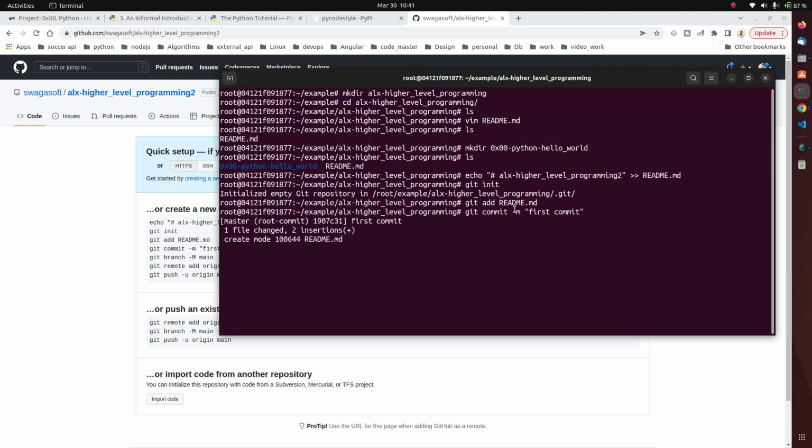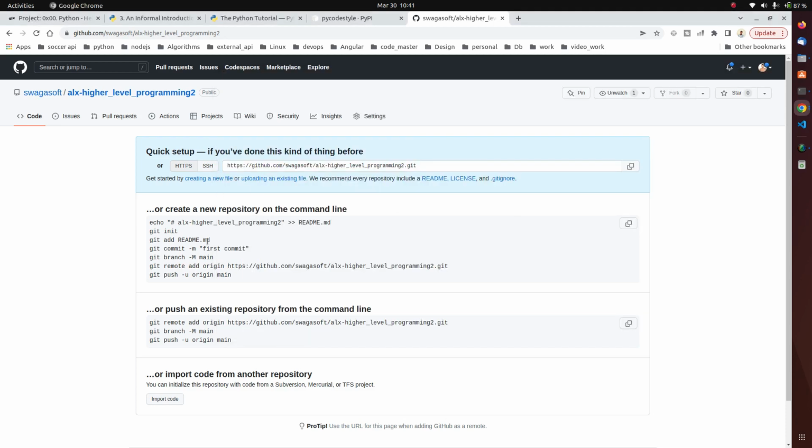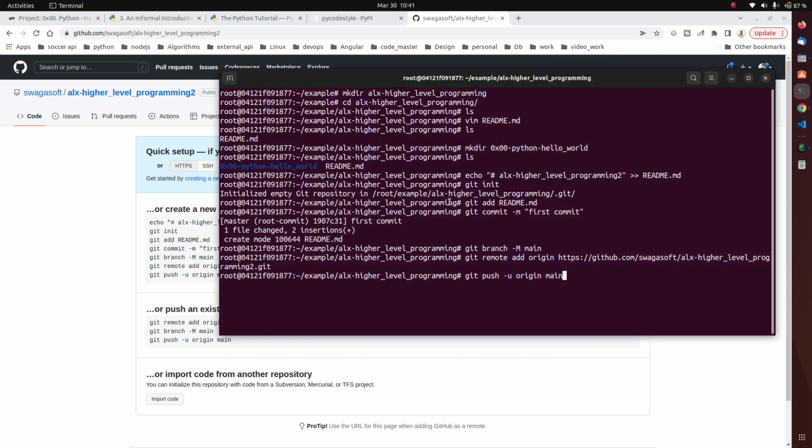So if I click paste, you can see it's going to run all these commands. It's going to do add, readme, commit, branch, and it's going to push. You're going to set the remote origin, and the next thing is to push to the main origin. Okay, so you can see I want to push origin main. All I need to do is to press enter.